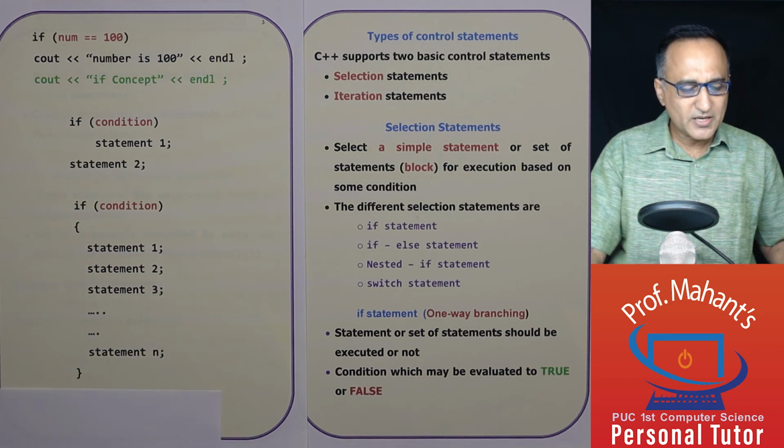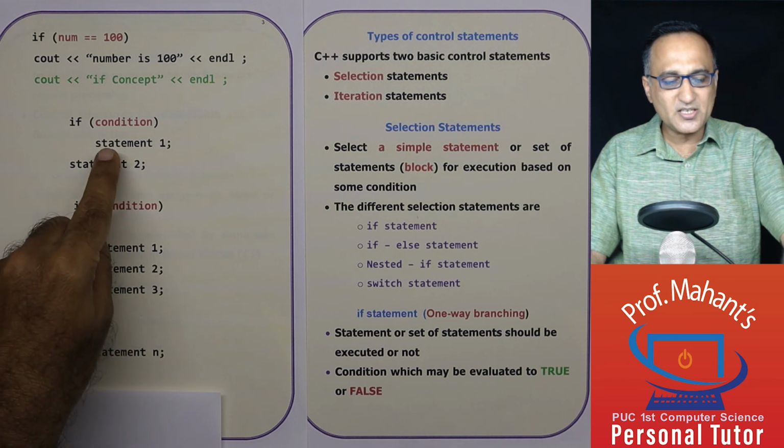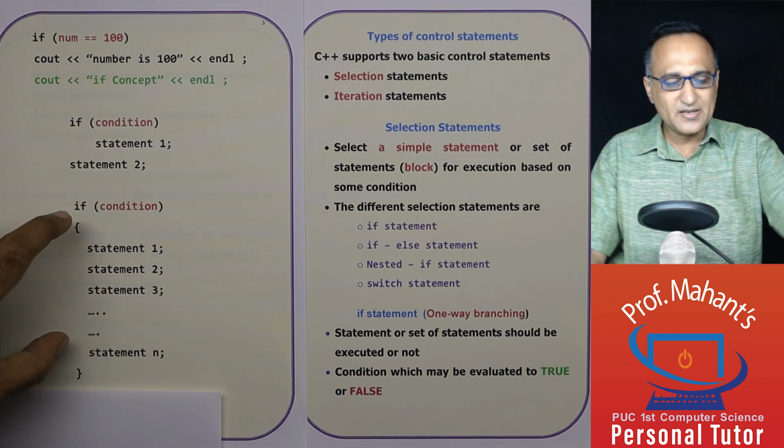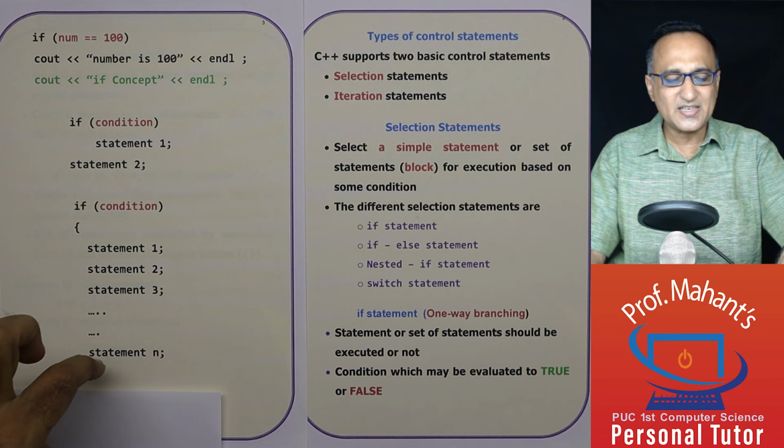Now, the if statement can also be shown like this. If this condition is true, here it is executing a simple statement. Here it is executing a compound statement or a block of statements. So a compound statement can have zero or more instructions like this.